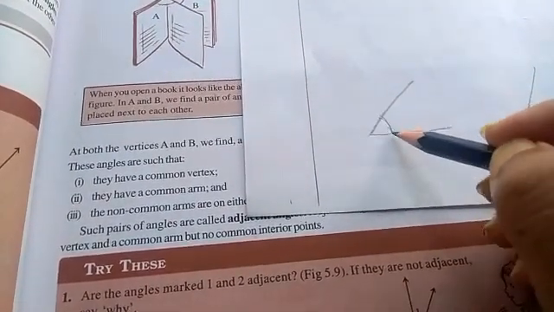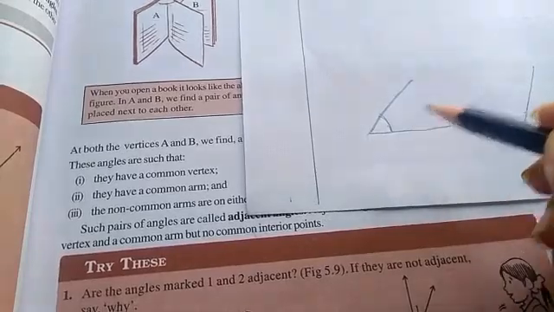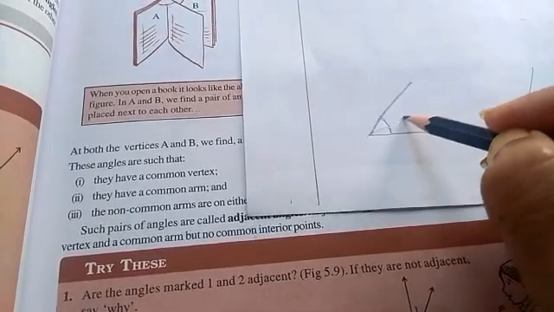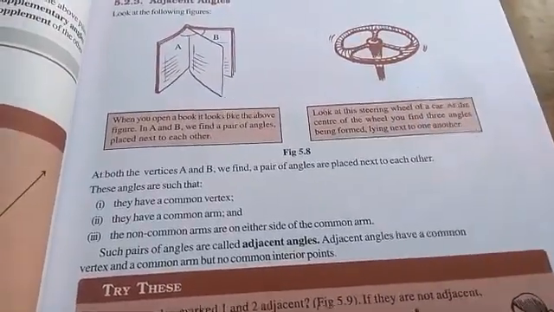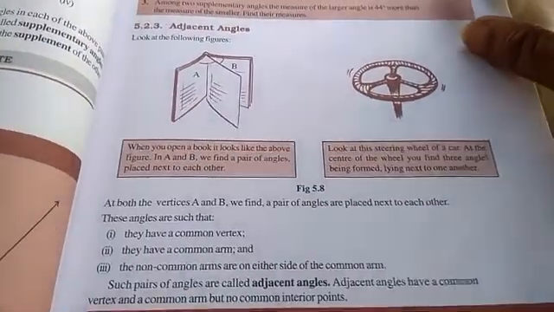This is the vertex, and this is the common arm. This is a common arm and these two are non-common arms. Clear? Okay, now let's go to the next.